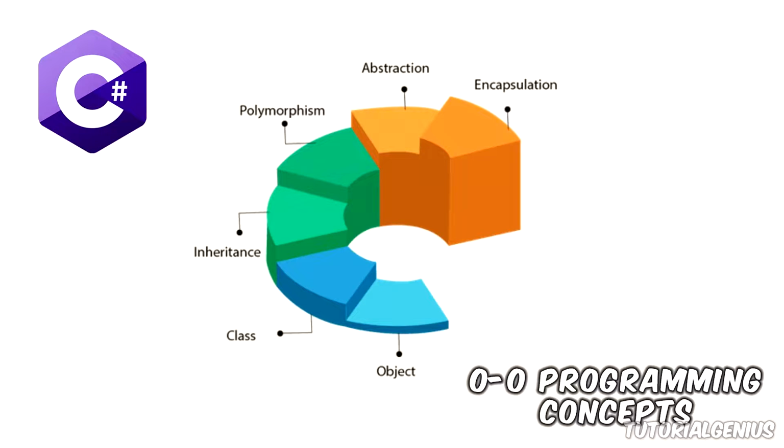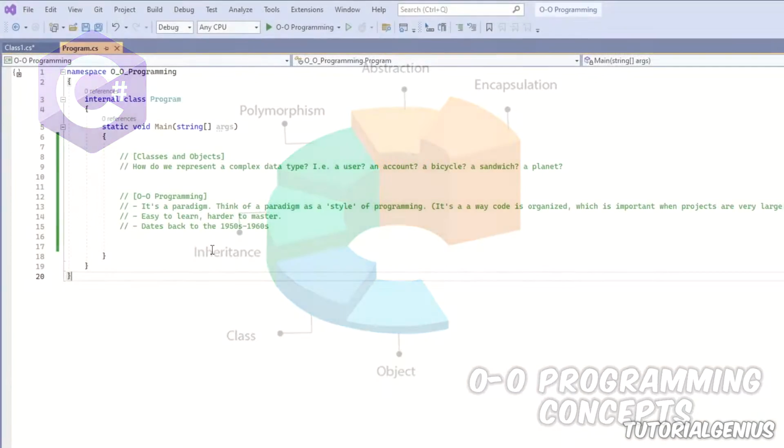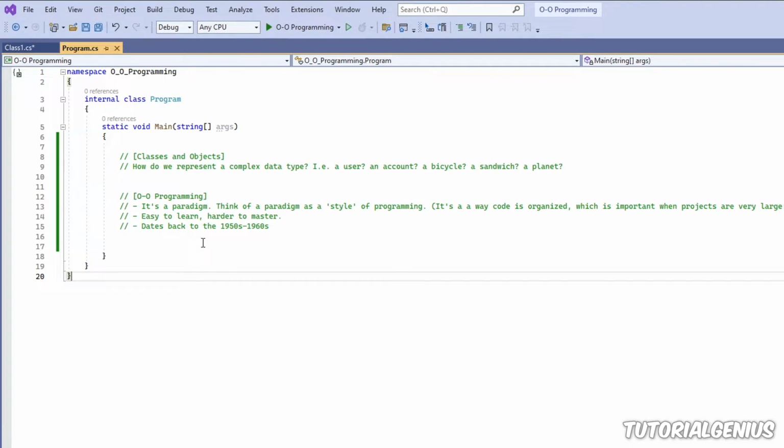Classes and objects in C#. What is a class? What is an object? What does all this mean? Well, let me explain. Classes and objects in C# support what's called the OO programming paradigm. What does all that mean? OO programming is short for Object Orientated Programming, and it's a paradigm.